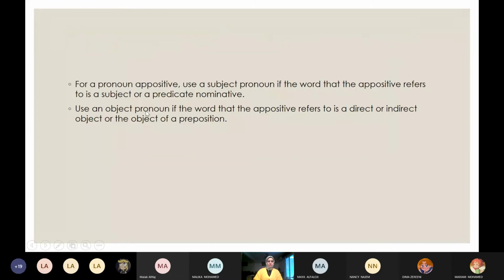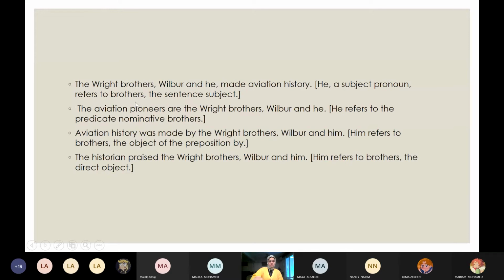So use an object pronoun if the word that the appositive refers to is a direct or indirect object or object of a preposition. The same case applies when it refers to a subject or comes after a linking verb: it is a subject pronoun. When it's a direct object, indirect object or object of preposition, it's an object pronoun. Here, the Wright brothers, and here is the appositive, Wilbur and he.